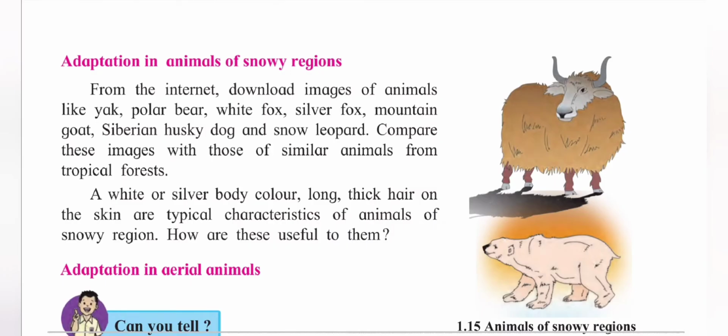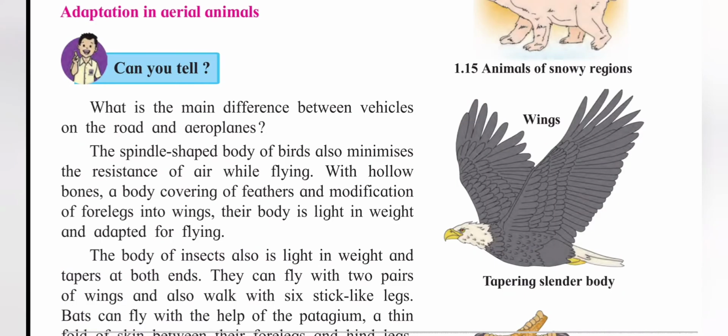Adaptation in animals of snowy region. These animals have a white or silver body color. Their hair is long and thick. This body texture protects them from the extreme snowfall in the snowy region. Polar bear, yaks, fox are some examples of animals in snowy region.